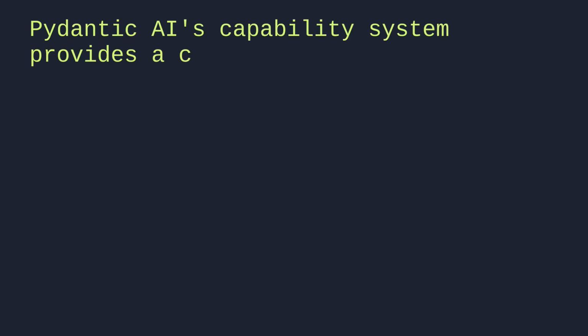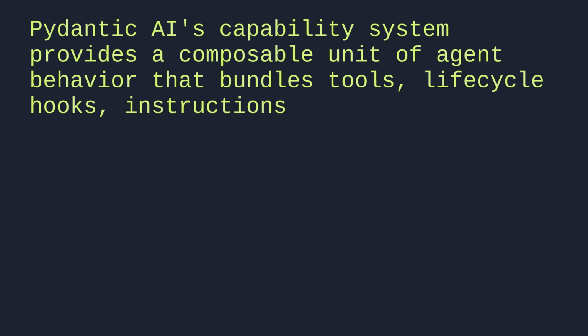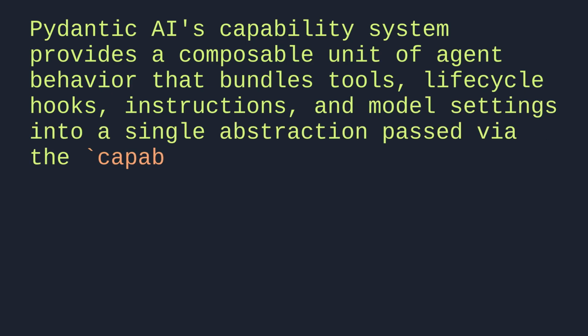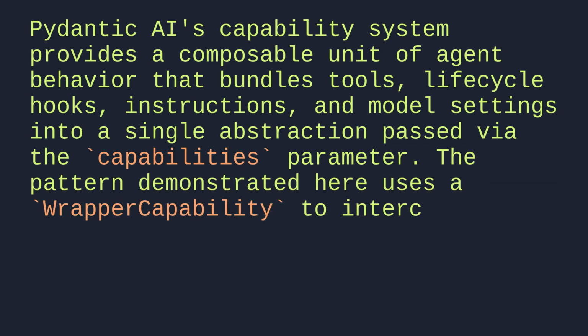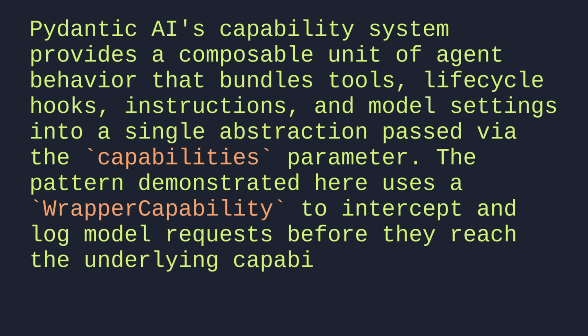Pydantic AI's capability system provides a composable unit of agent behavior that bundles tools, lifecycle hooks, instructions, and model settings into a single abstraction passed via the capabilities parameter. The pattern demonstrated here uses a wrapper capability to intercept and log model requests before they reach the underlying capability.